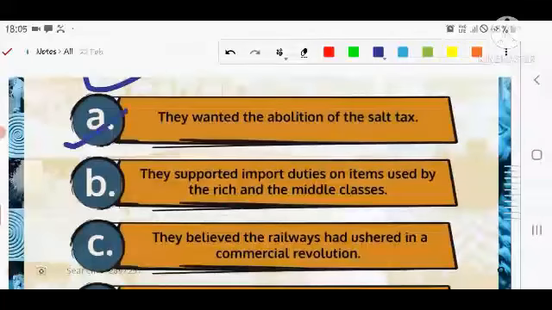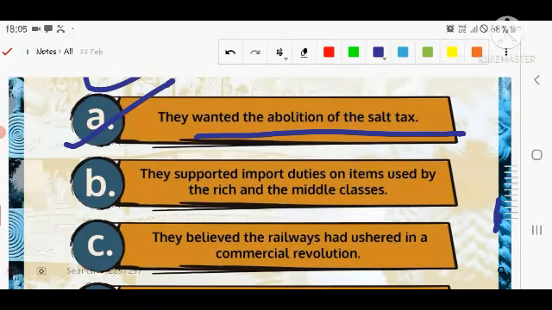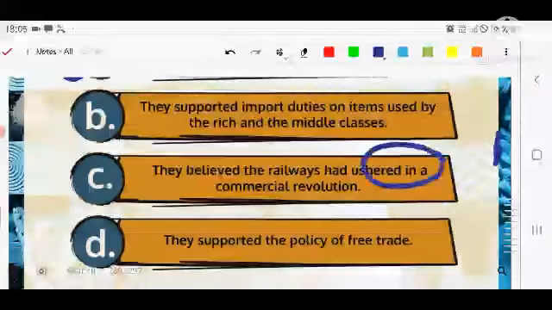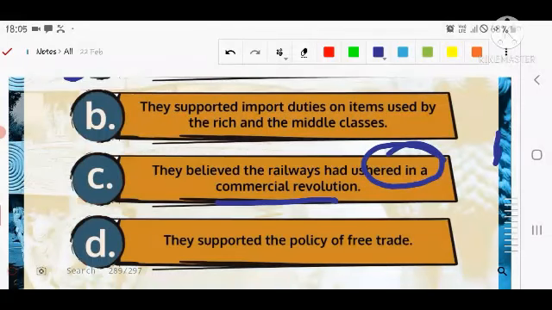The first statement is about what is not correct regarding the moderates. They wanted the abolition of the salt tax. Second, they wanted import duties on items used by the rich and the middle class. Third, they believed the railway had ushered in a commercial revolution so that economic development could happen in India.